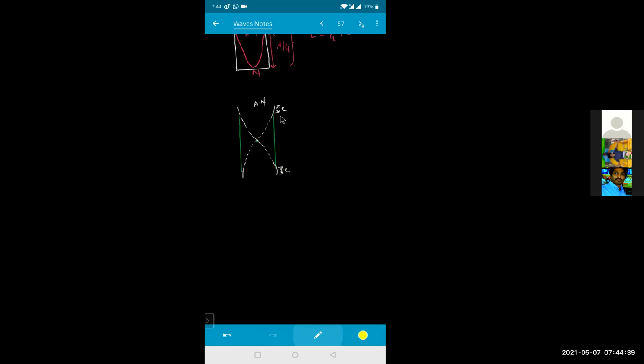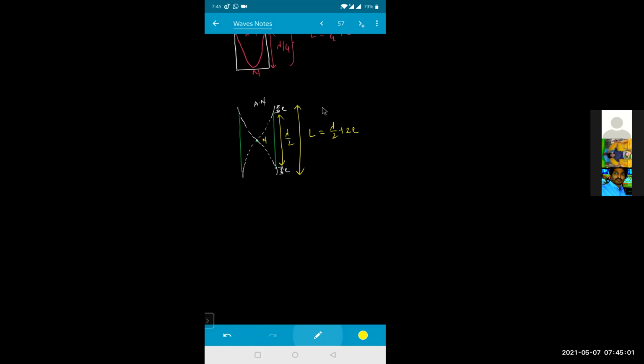Now this distance is right now equal to how much beta? This distance from here to here will be equal to how much beta? Lambda by 2. So this total length will be equal to how much beta? This total length will be equal to lambda by 2 plus 2 times E, because E will give me the total length.